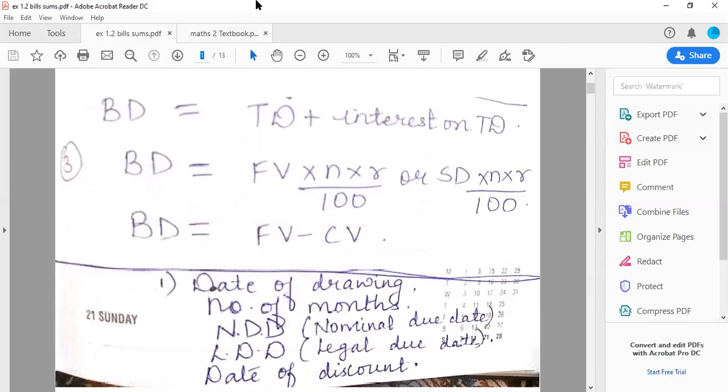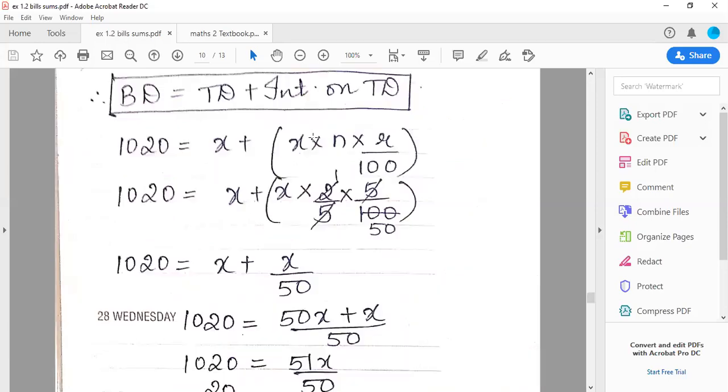So now for this particular sum, in order to calculate TD, what we have to do is we'll use the first formula of BD. That is BD is equal to TD plus interest on TD, because first we require TD, only then after that we can calculate BG, that is banker's gain. So BD is equal to TD plus interest on TD.